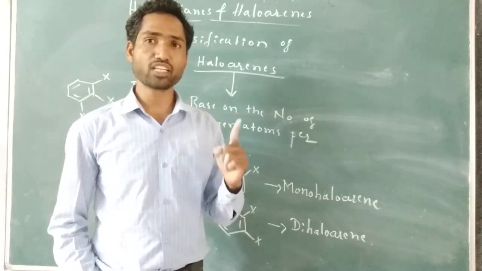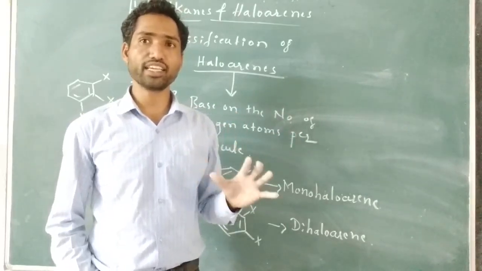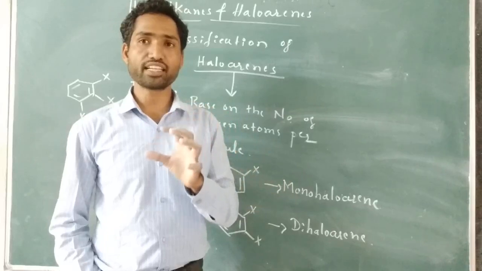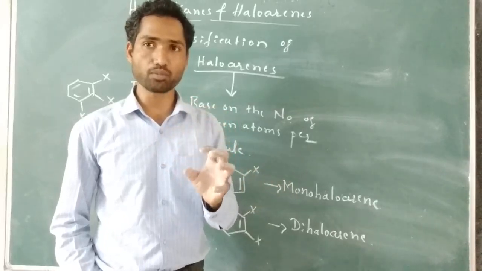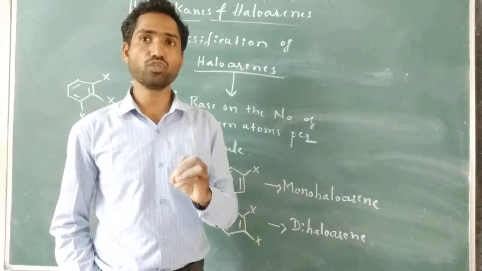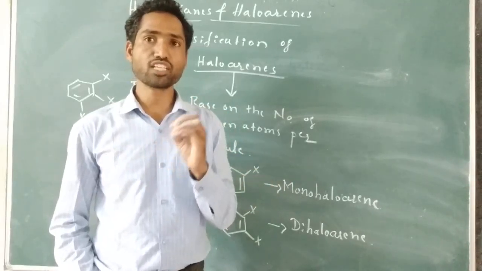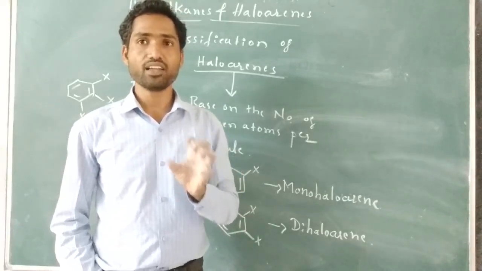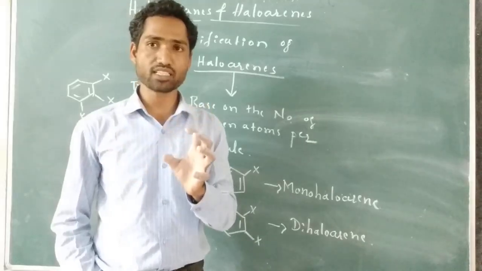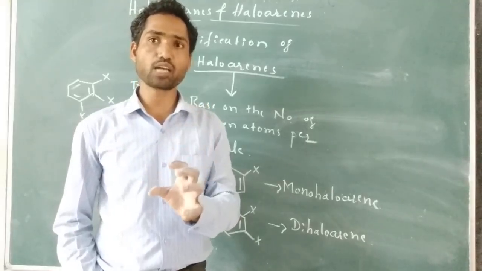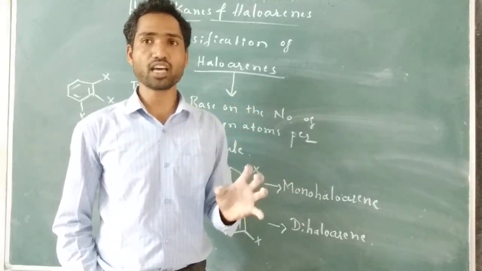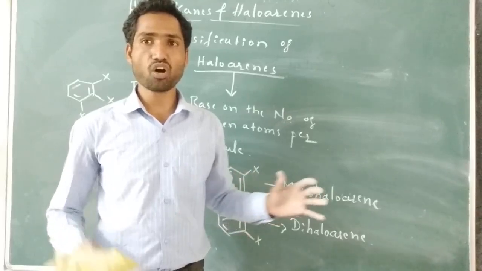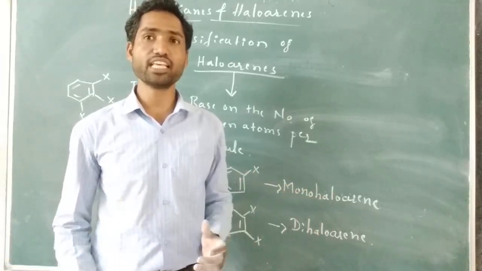If the halogen is directly attached to the sp3 hybridized carbon of the alkane, then it is known as haloalkanes or alkyl halides. If the halogen is attached directly to the sp3 hybridized carbon, and that sp3 hybridized carbon is attached to the sp2 hybridized carbon of the alkene, then it is known as allylic halides. If that sp3 hybridized carbon is attached to the sp2 hybridized carbon of the benzene ring, then it is known as benzylic halides. So in all three classes, halogen is directly attached to the sp3 hybridized carbon.